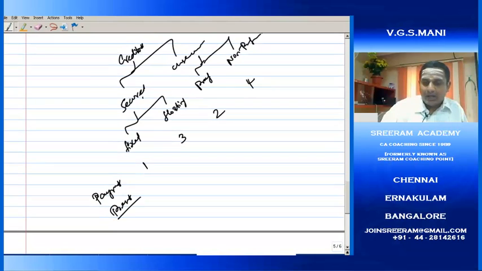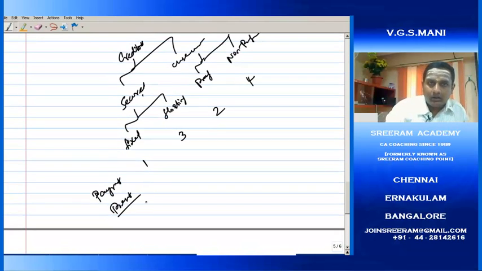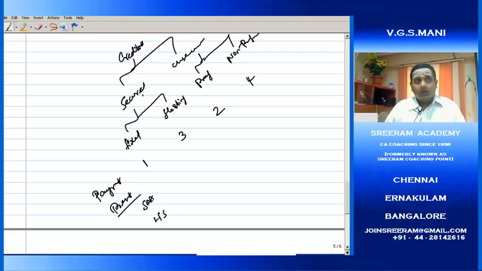And this is the manner in which we are going to present in SOA also. First, that is statement of affairs, what we are going to do. But there is a slight deviation when we prepare LFS. What is LFS? Liquidator's final statement. That is a summary statement after completion of all the formalities.